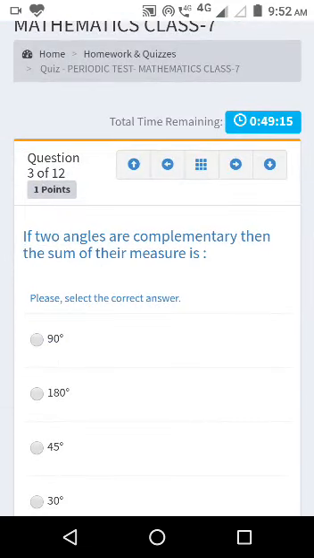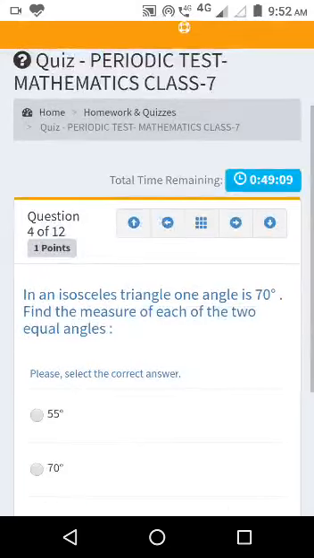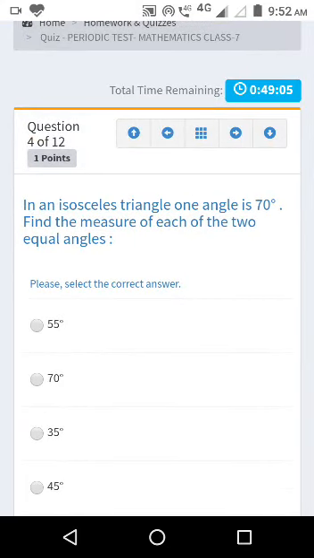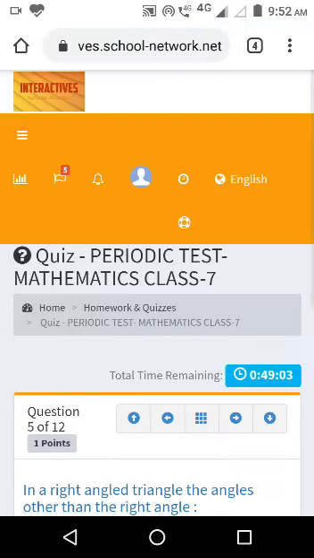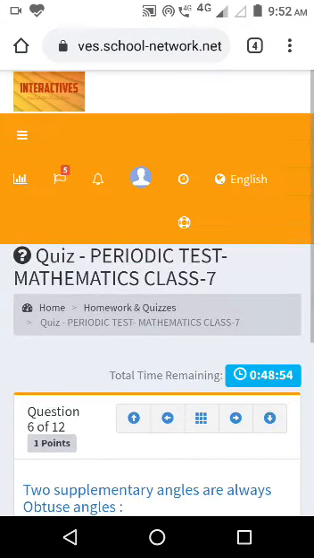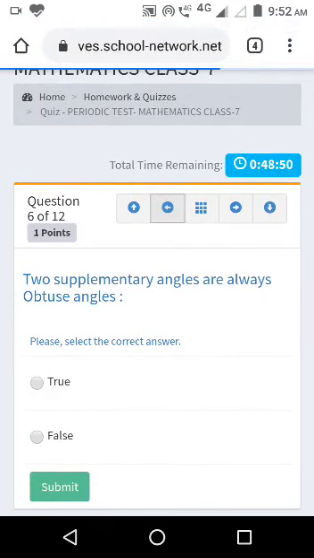So I click on the next button at the top of it. I have not attended question number 3, so I can skip it. If I don't want to attend this one also, I can skip it too. Suppose this one I know, I'll give the answer and click on submit. Now again I want to attend question numbers 3 and 4 which I skipped. So I'll click on the back button.